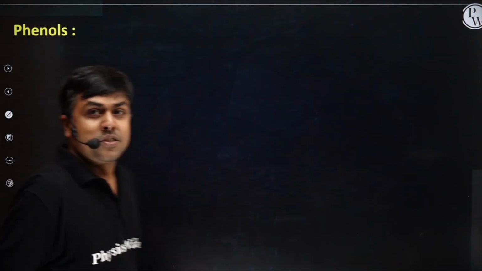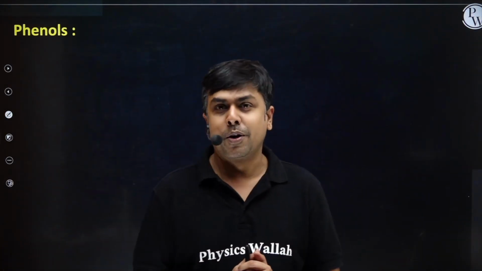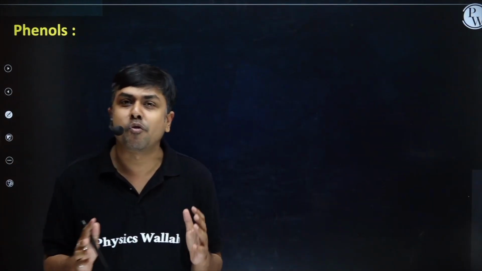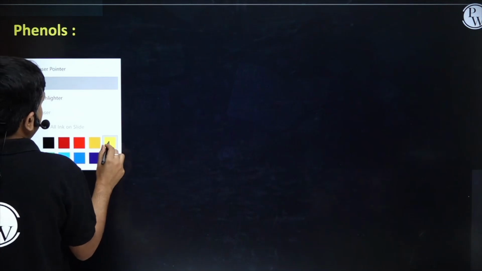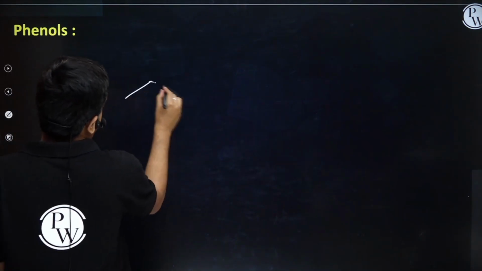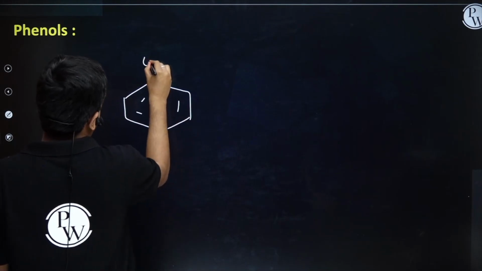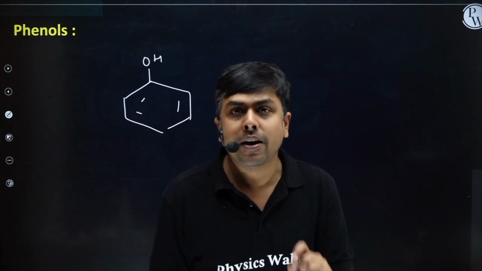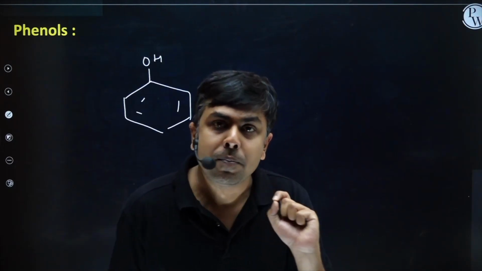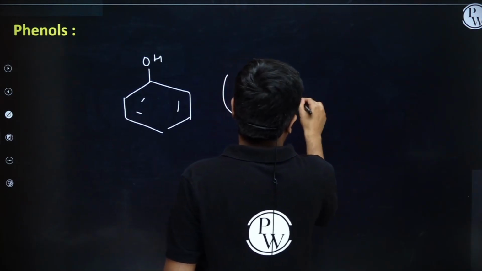Please copy it. Students, now let's discuss the third most important compound of this particular chapter, and that is phenol. So now we have moved to the third compound, phenols. If we look at the structure, it is a benzene ring directly connected to OH. So the functional group OH here is directly connected to the phenyl group, an aromatic alcohol, right?